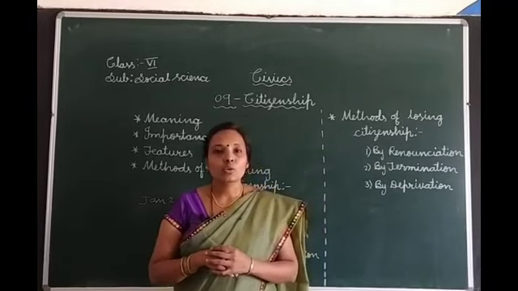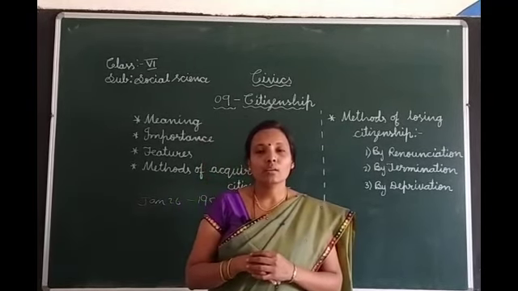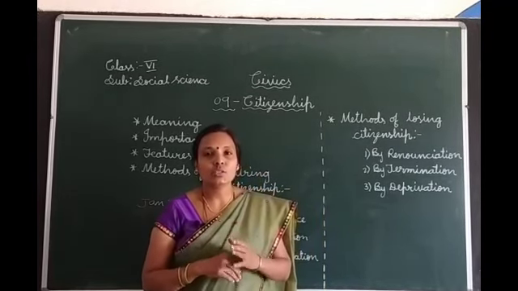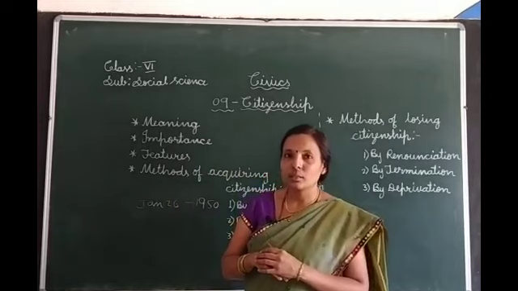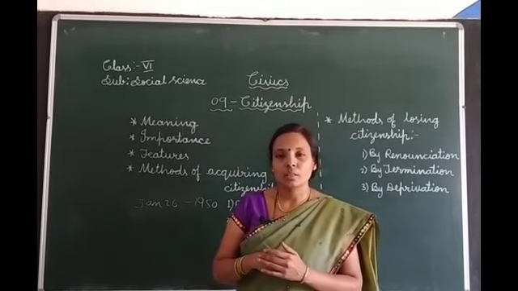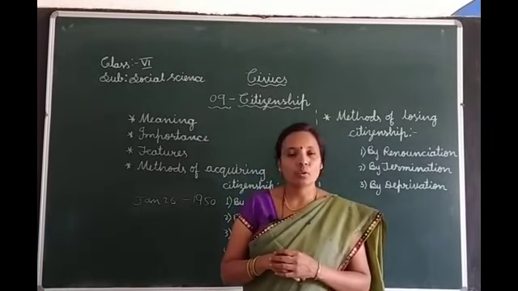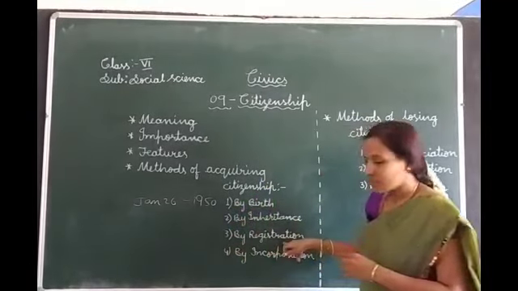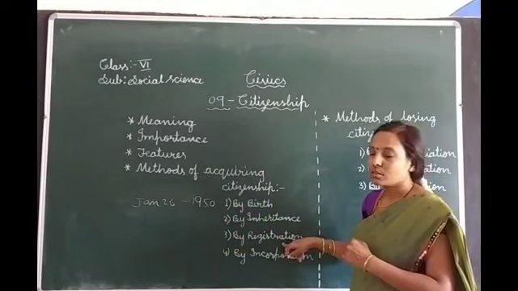For example, those who have been residing in India for a minimum of 5 years get the citizenship by registration, by submitting the application in prescribed offices. So this is about the method of acquiring citizenship by registration.